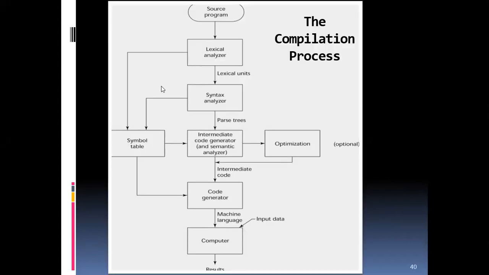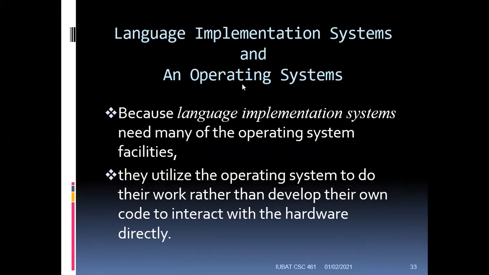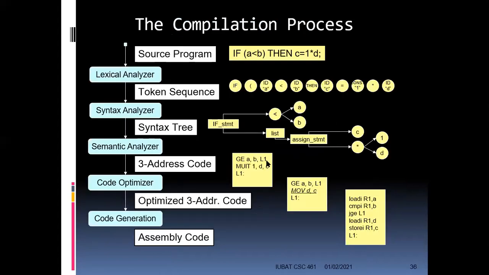So what is the question here? First you should know what compilation is and what the 3 implementation methods are. Then you will know how the compiler works. You don't have to memorize this diagram, and you don't have to draw diagrams in the exam, but you just have to know that these are the steps: lexical analyzer, syntax analyzer, semantic analyzer, code optimizer, and code generation. You have to know one line of description for each of these steps.